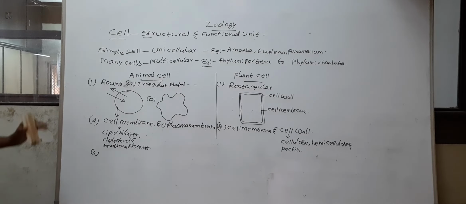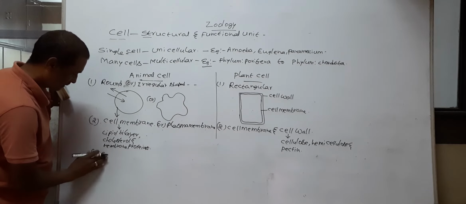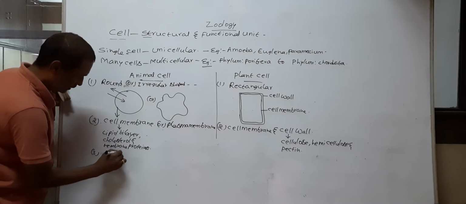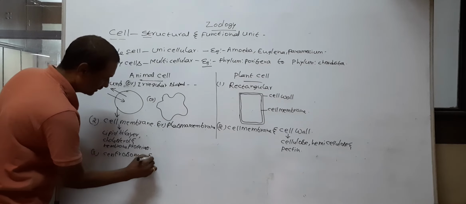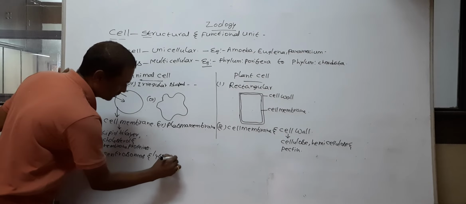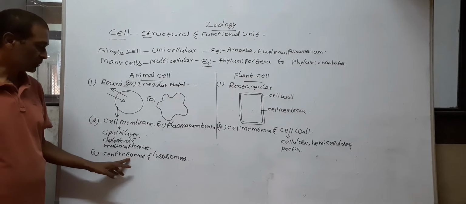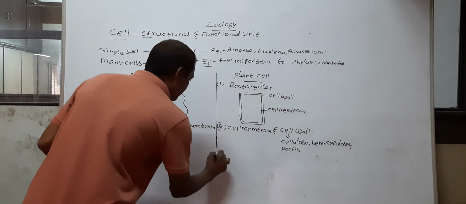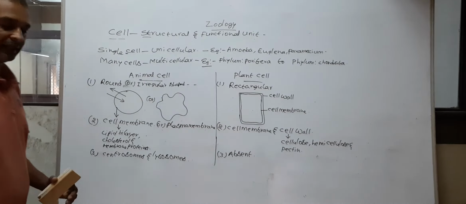Next, the animal cell contains centrosomes and lysosomes. Animal cells contain centrosomes and lysosomes. These are absent in the plant cell.